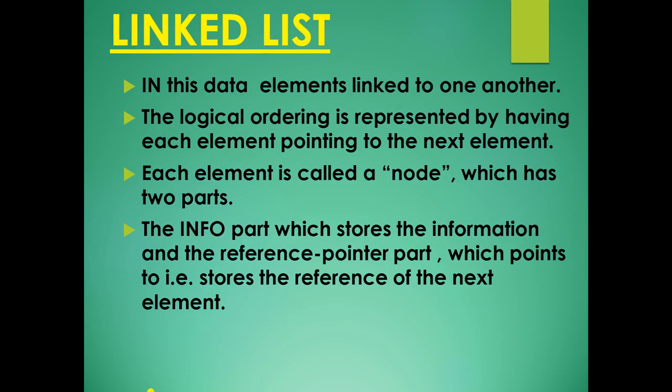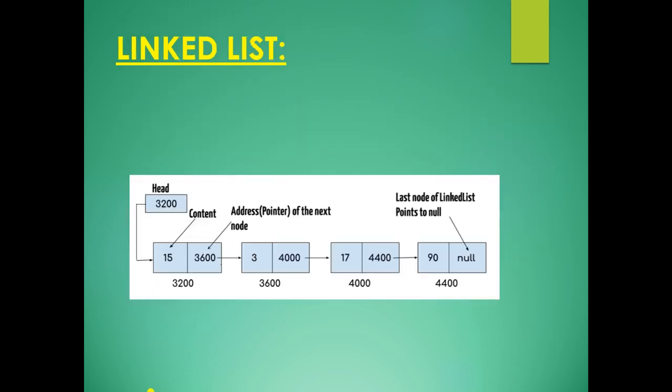Next is linked list. In this, data elements are linked to one another, and the logical ordering is represented by each element pointing to the next element. Each element is called a node, which has two parts: the info part, which stores the information, and the reference pointer part, which points to the next element. So this is a linked list, this is a node, this is the element, and this is the address part.